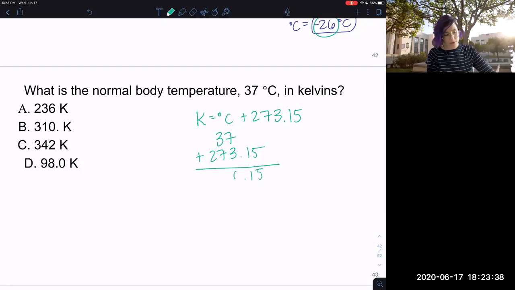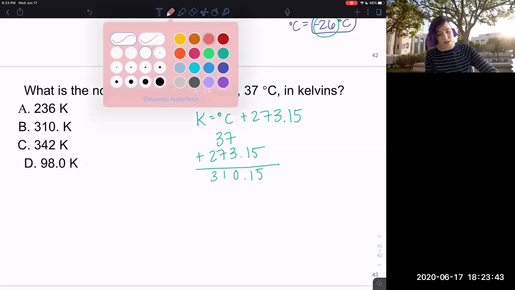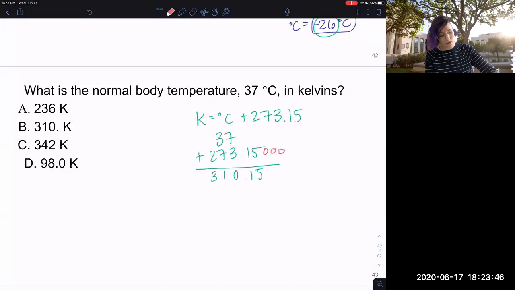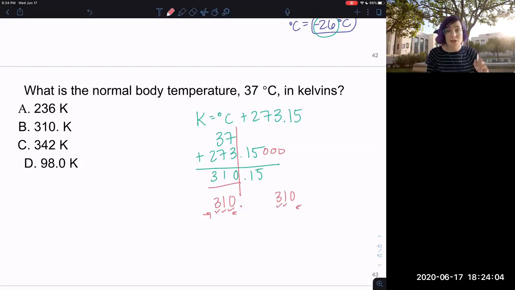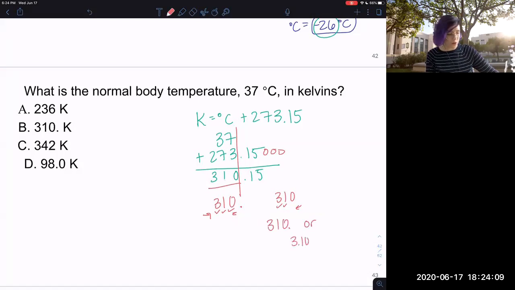So I'm going to write this out like this because it's going to help me with my sig figs. So I do my math. I get 310.15, but I have to cut it off. Remember, this is infinite. I'm going to cut it off here. So it's going to be 310, but I want to include this. So how can I do that? If I stick a decimal on the end, now I'm going to be counting from the Pacific side, so it makes all three of these significant. If I don't put a decimal on the end, I count from the Atlantic side and it's only 2 sig figs. I want the 0 to count, so I can either put a decimal or I can say 3.10 times 10 to the 2. So that's my answer here. That's why there's a decimal there.